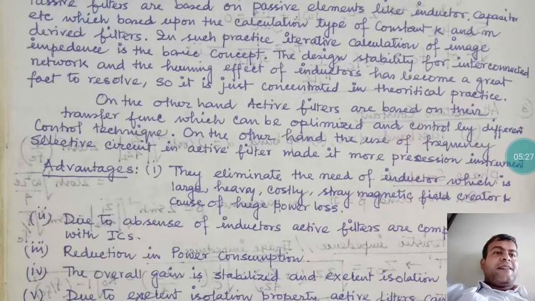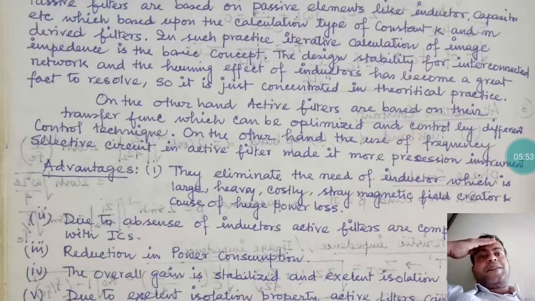On the other hand, the use of a frequency selective circuit in the active filter makes it a more precise instrument. So what is a frequency selective circuit? Suppose you are selecting one particular signal; it has different frequency components. If you select one particular frequency and do a low pass or high pass operation on it, it means a higher cutoff frequency and a lower cutoff frequency, and this calculation is carried out.